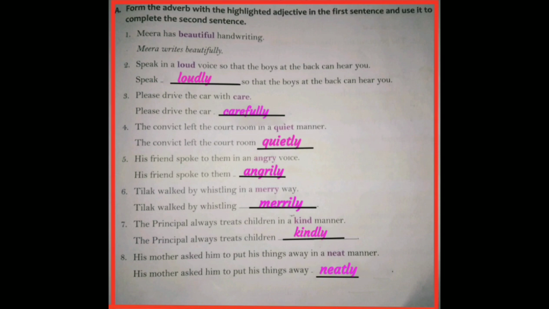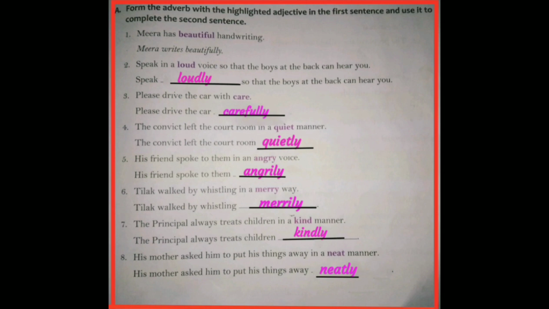Fourth one, the convict left the courtroom in a quiet manner. Here the highlighted adjective is quiet and it becomes quietly. Next one, his friend spoke to them in an angry voice. Here the adjective is angry and we add ly to this adjective and it becomes the adverb angrily. Sixth one, Tilak walked by whistling in a merry way.